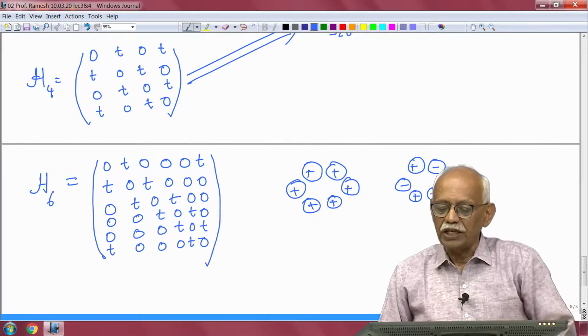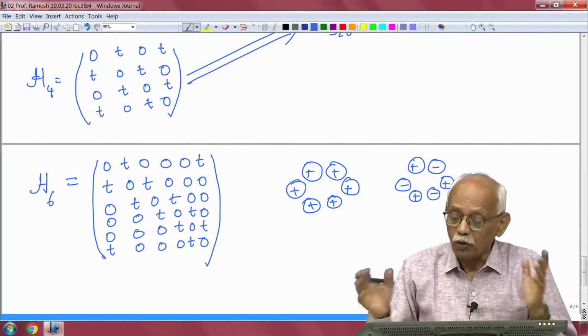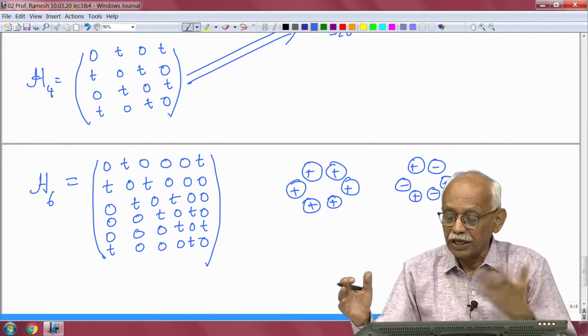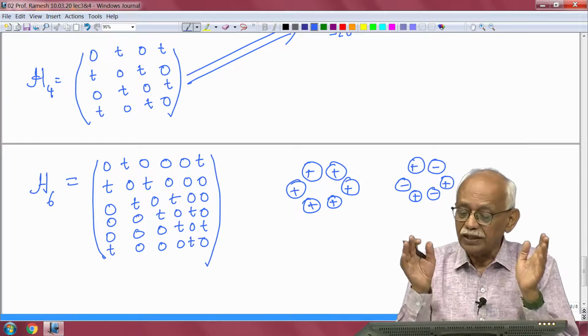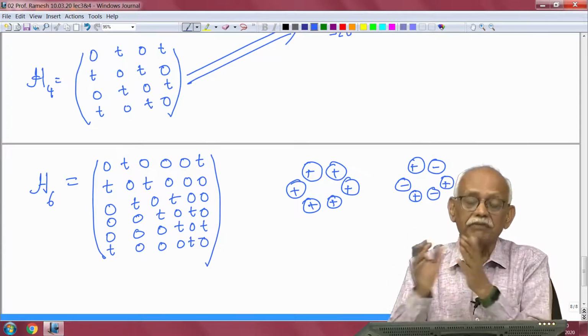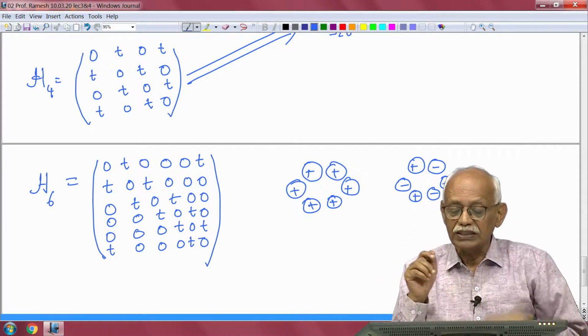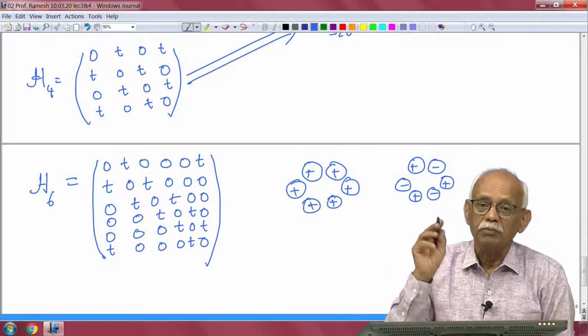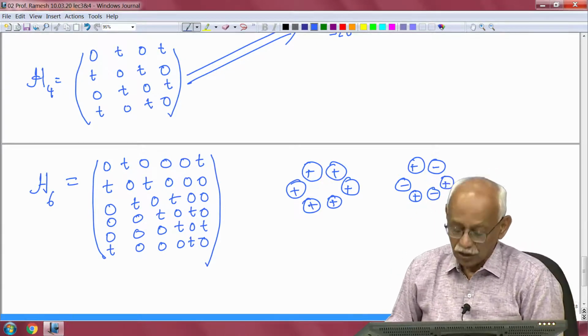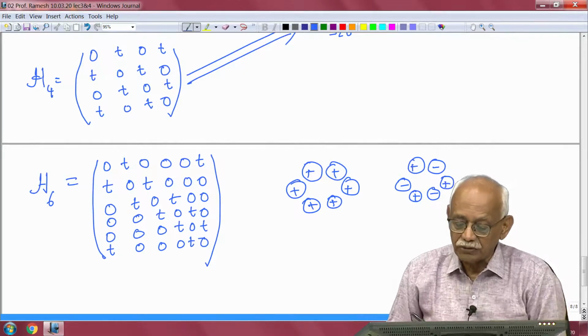This is the least bonding, because all the overlaps between orbitals on neighboring atoms are anti-bonding overlap. So, this is going to have the highest energy, and the one with all the bonding molecular orbitals is going to have the lowest energy, and then you can write down the various others.